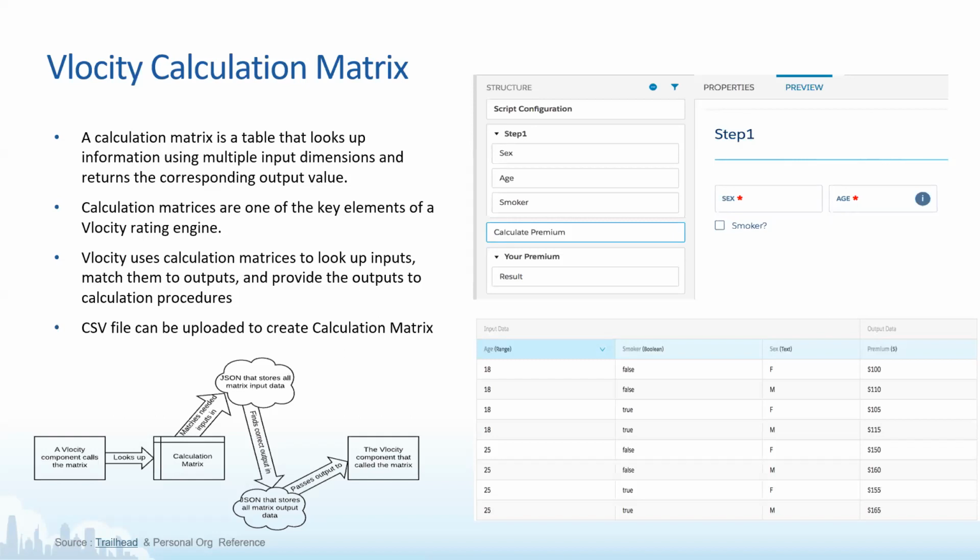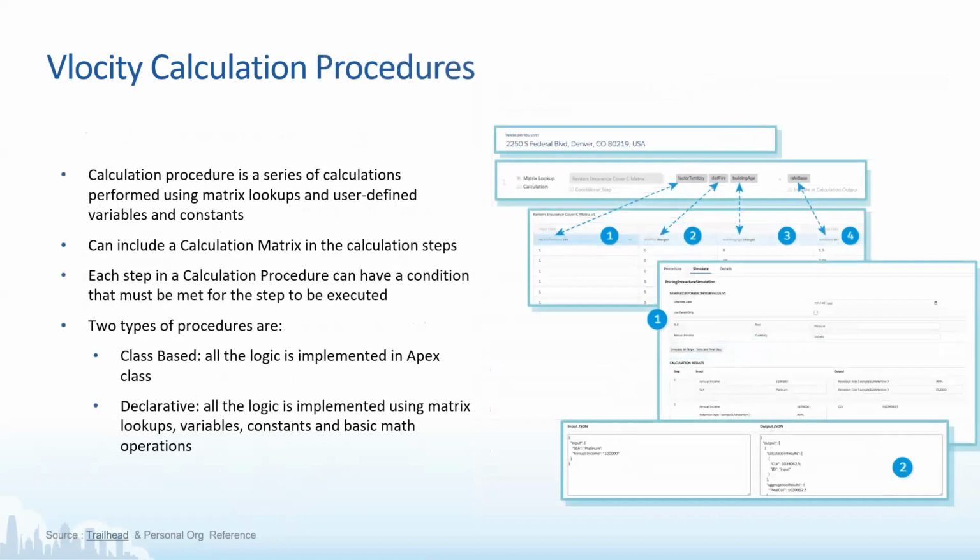Okay, turn over to the next slide. Yeah, coming to the calculation procedure. We saw how a matrix gets the data, but that was a straightforward concept, where you have 3 inputs and you get an output.